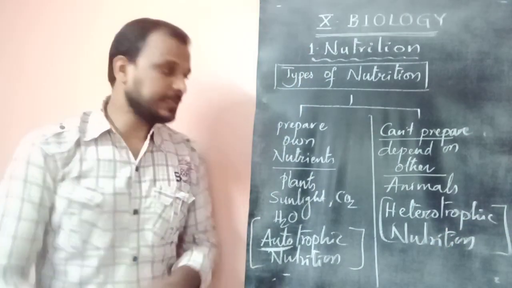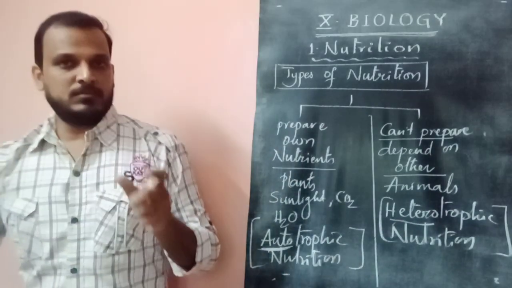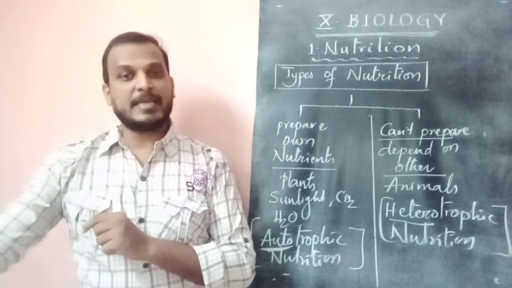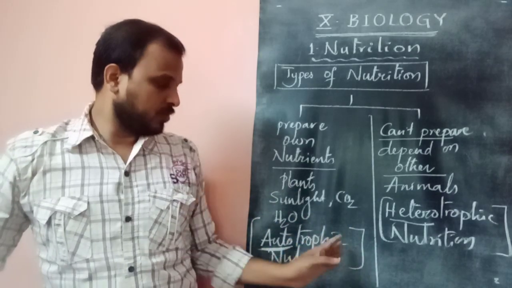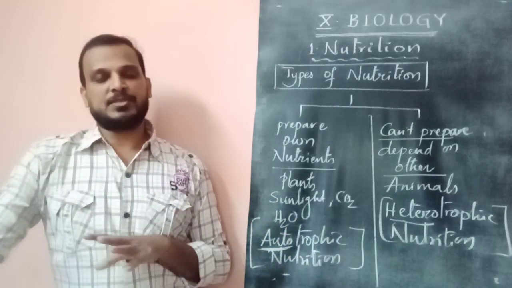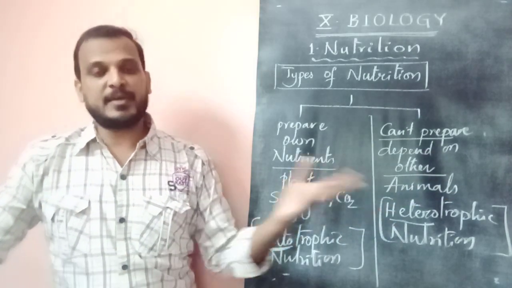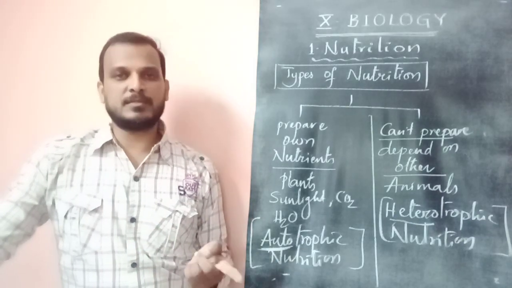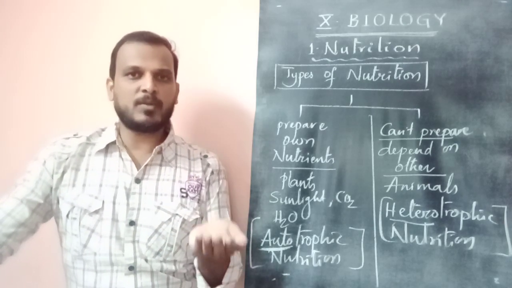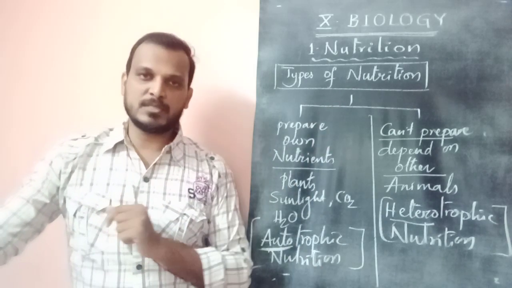Heterotrophic nutrition. Hetero means from different, from others. We need to identify the basic terms in science words. Everything else is the same: trophic nutrition. Trophism means getting nutrition. In one type it is self, auto. But here it is hetero, from others, from different organisms. For example, human beings or any animals cannot prepare their own carbohydrates, proteins, fats, minerals and vitamins. We depend on food sources from other organisms.